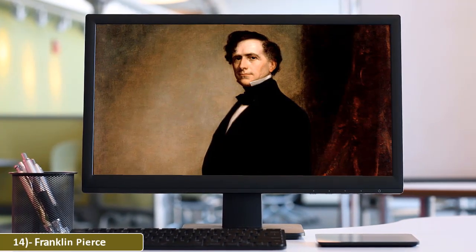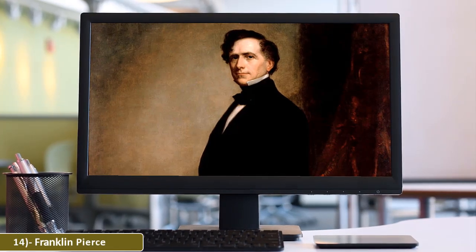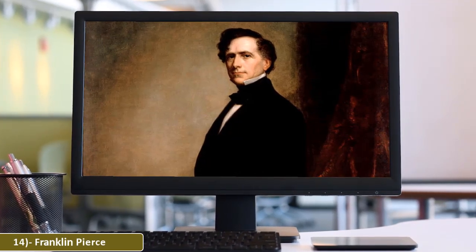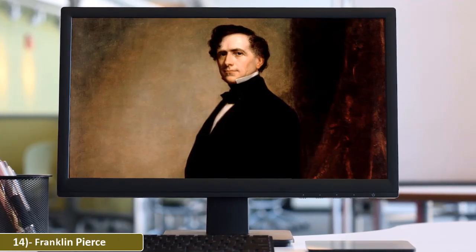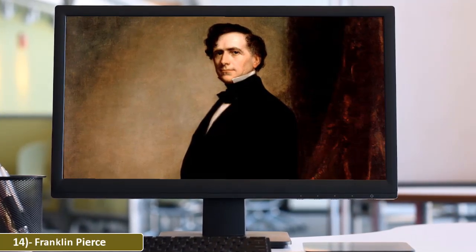14. Franklin Pierce. Franklin Pierce was the 14th president of the United States, serving from 1853 to 1857. A Northern Democrat who believed that the abolitionist movement was a fundamental threat to the nation's unity. He alienated anti-slavery groups by signing the Kansas-Nebraska Act and enforcing the Fugitive Slave Act.